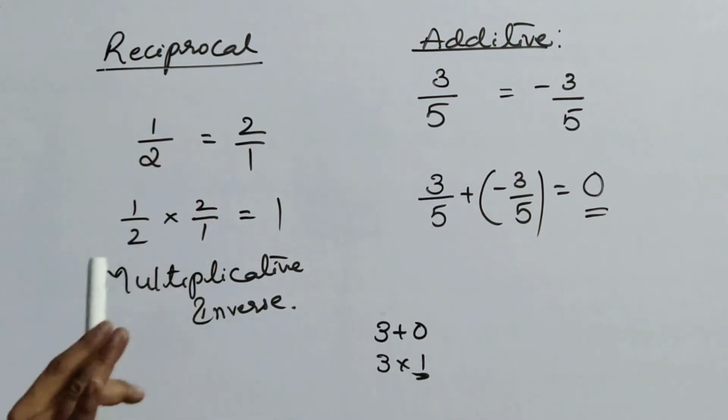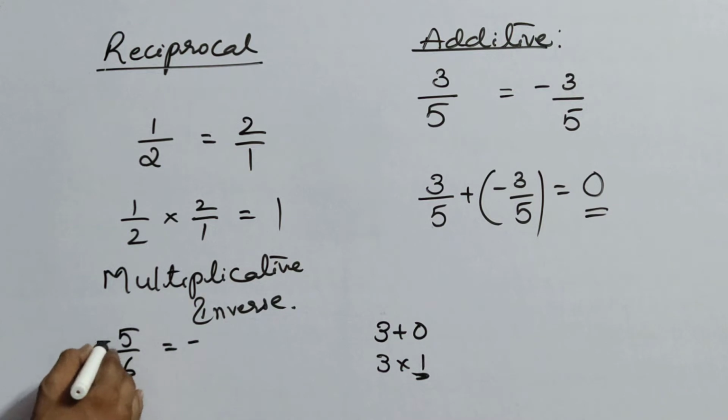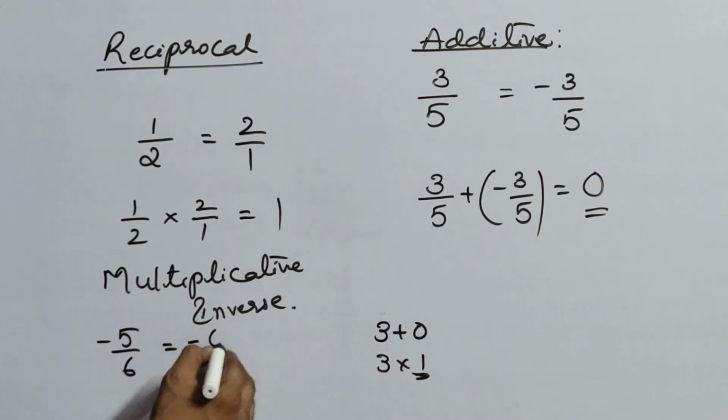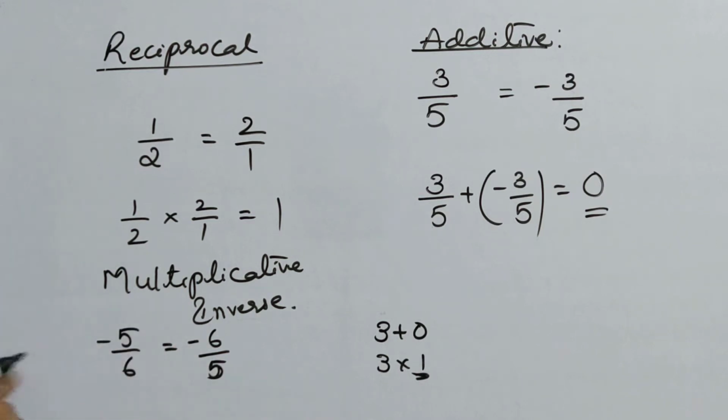No symbols, no problem. Suppose minus 5 by 6 is there. The reciprocal of minus 5 by 6 is minus 6 by 5, so the symbol is not at all changing. After getting the multiplicative inverse, if you multiply the two, you get the answer 1. See here, minus 5 by 6 into minus 6 by 5: 5 gets cancelled, 6 gets cancelled, 1. Minus into minus is plus 1.